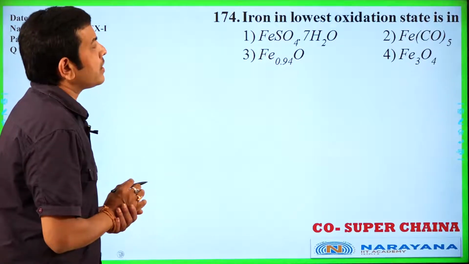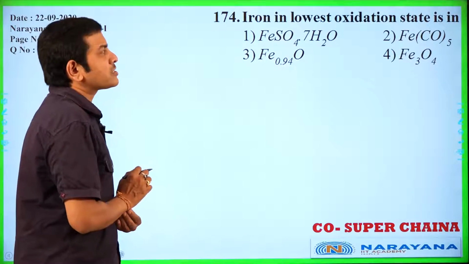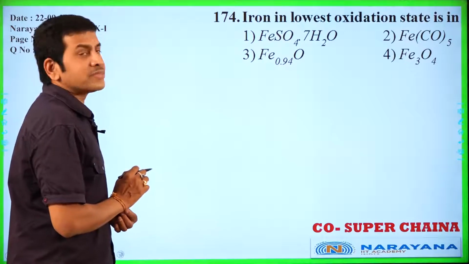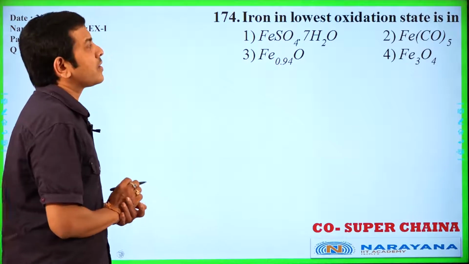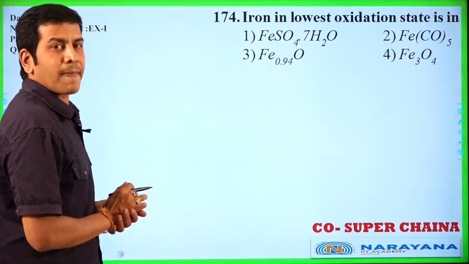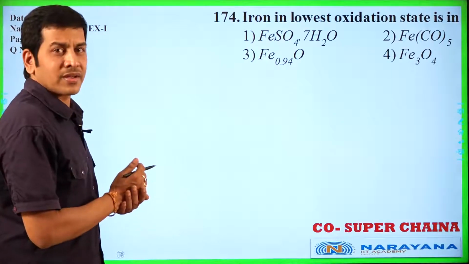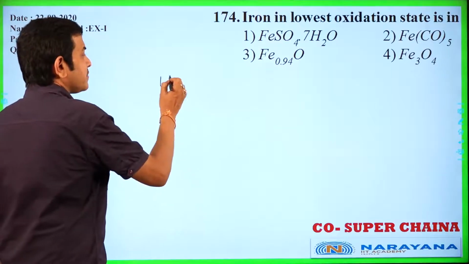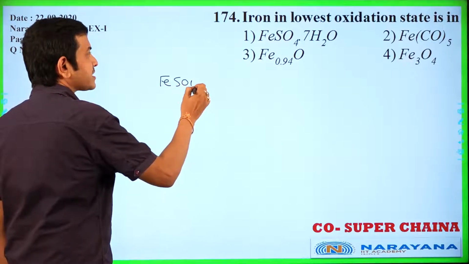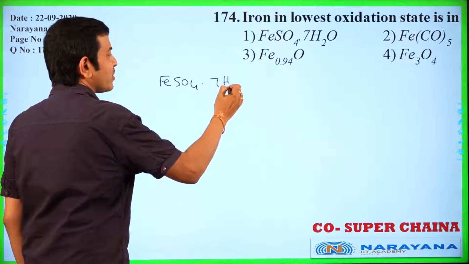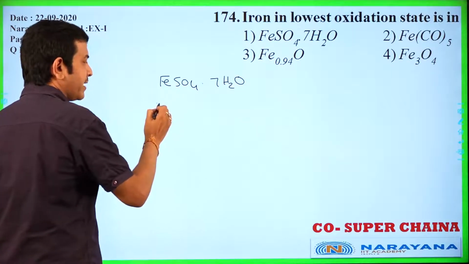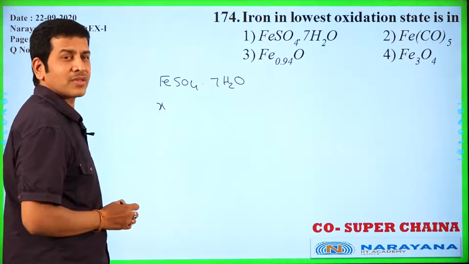Iron in lowest oxidation state is in, first, ferrous sulfate, FeSO4. FeSO4 7H2O is given. Fe, let it be X. Okay.